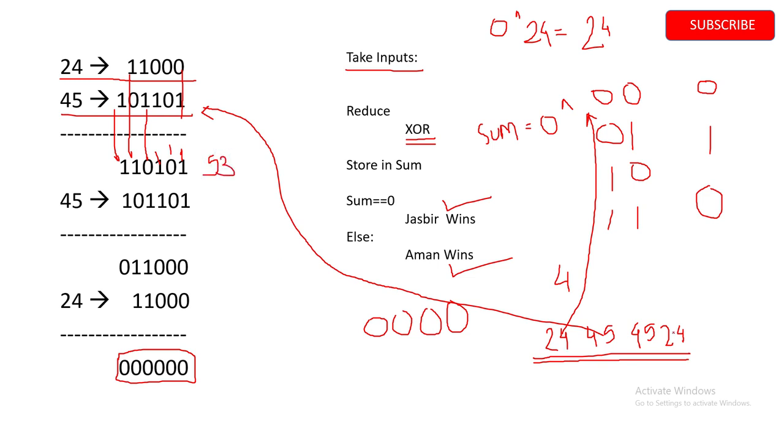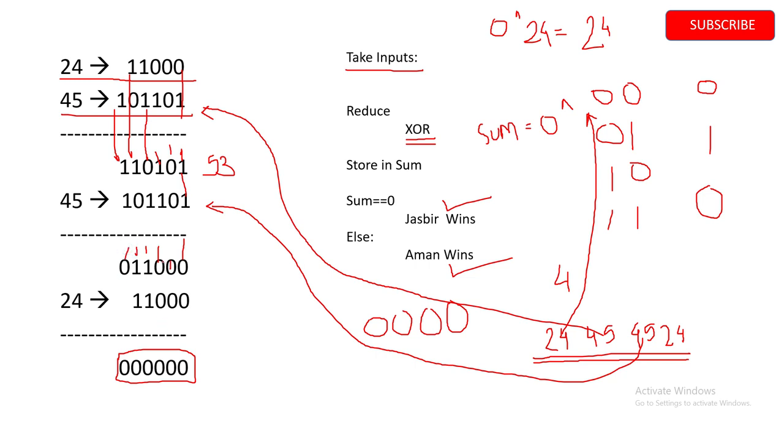Again we are going to take the next element and put it in the bitwise XOR operation. 1 and 1 is 0, 0 and 0 is 0, 1 and 1 is 0, 0 and 1 is 1, 1 and 0 is 1, 1 and 1 would be 0.